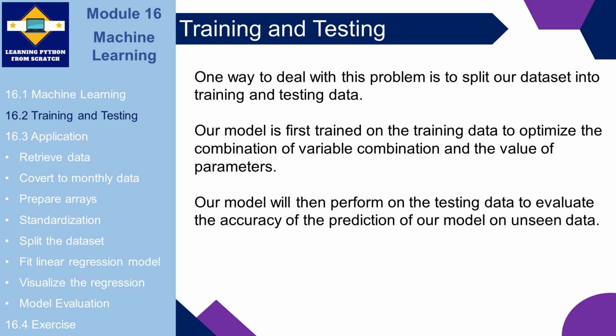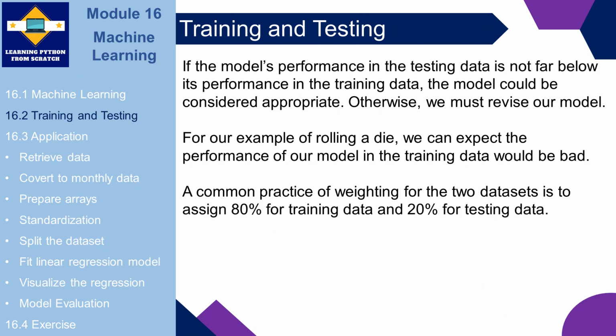Our model is first trained on the training data to optimize the variable combination and the value of parameters. Our model will then perform on the testing data to evaluate the accuracy of the prediction of our model on unseen data. If the model's performance in the testing data is not far below its performance in the training data, the model could be considered appropriate.